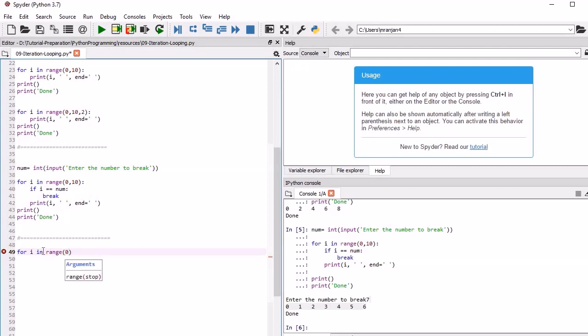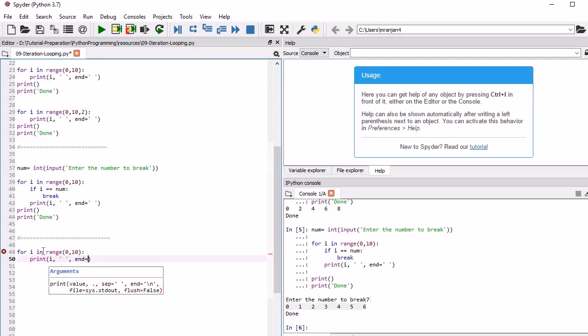So we want to find the even numbers from 0 to 10, and afterwards we need to print the value. So we are going to print i, and then we need to format it a little bit.